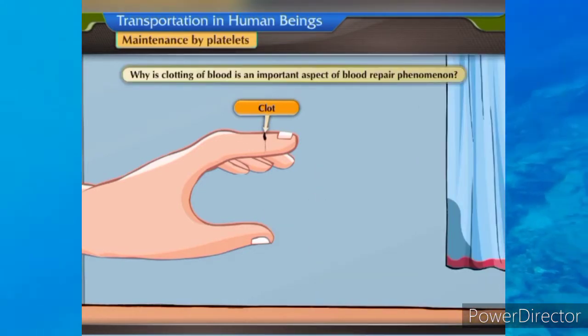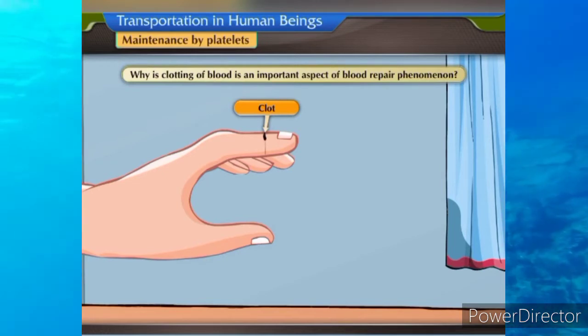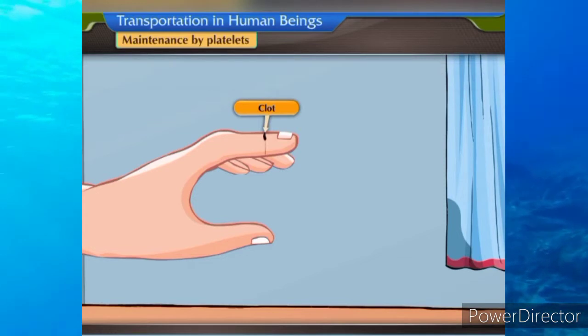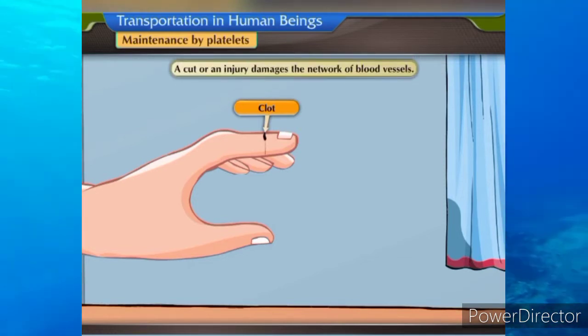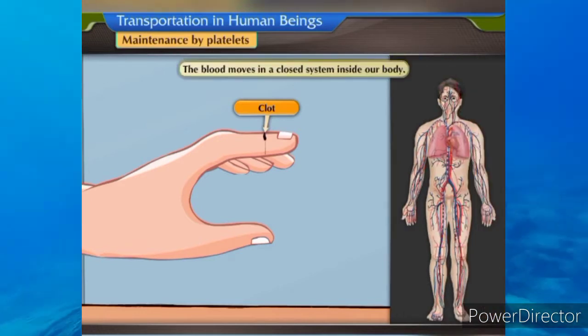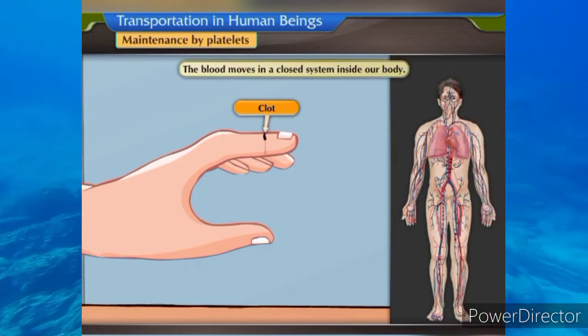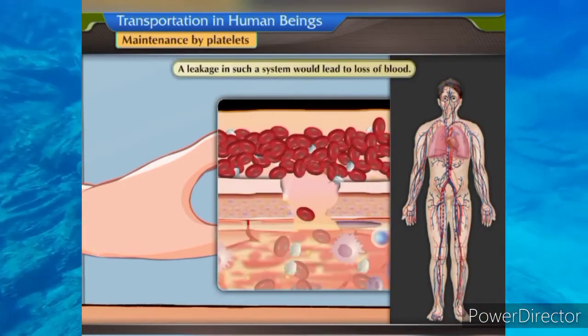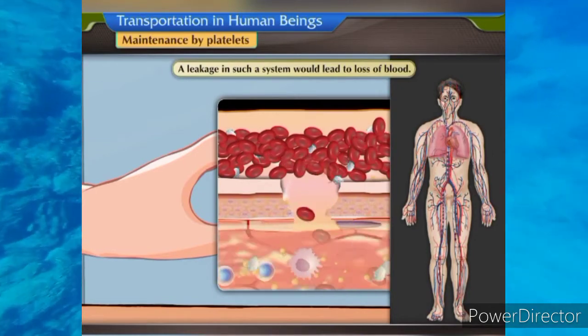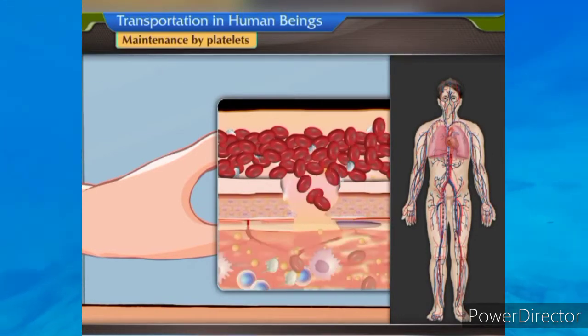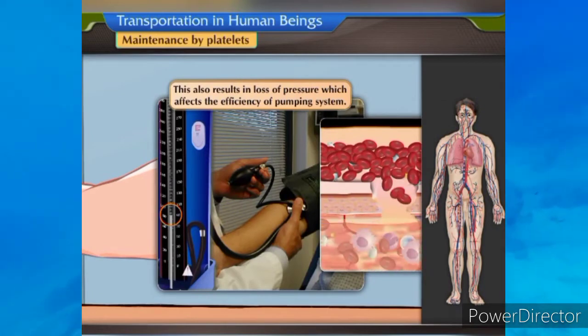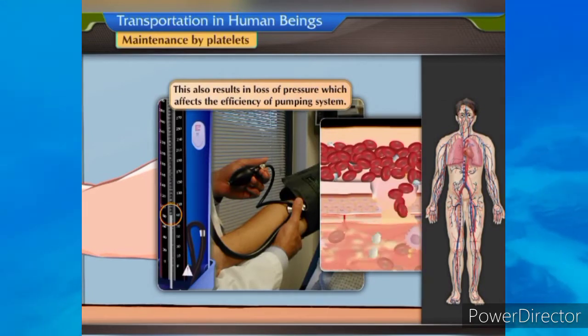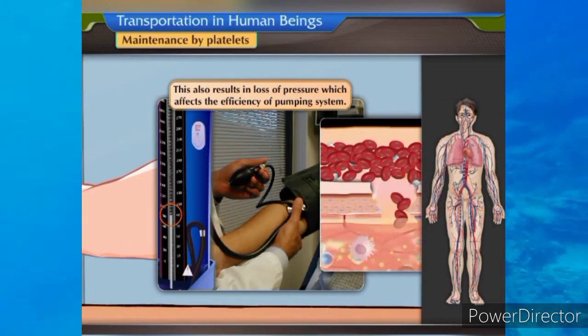Let us understand why this clotting of blood is an important aspect of blood repair phenomenon. A cut or an injury damages the network of blood vessels. The blood moves in a closed system inside our body. A leakage in such a system would lead to loss of blood. This also results in loss of pressure, which affects the efficiency of pumping system.